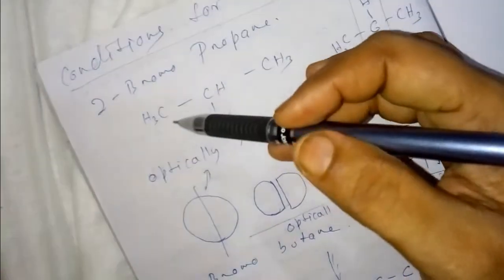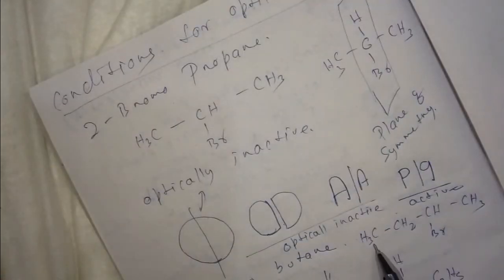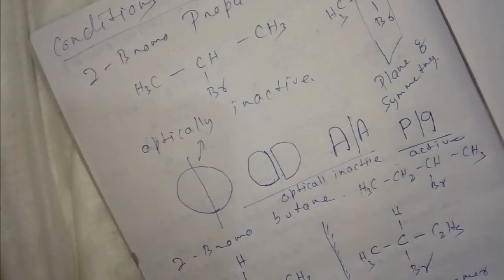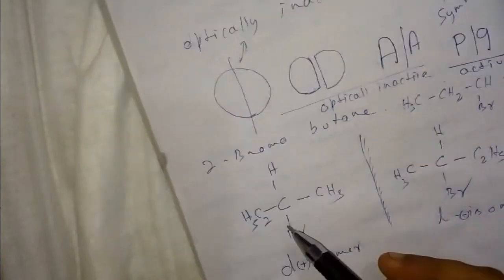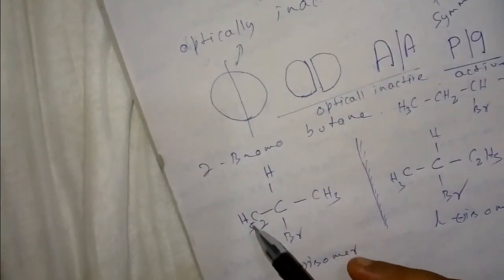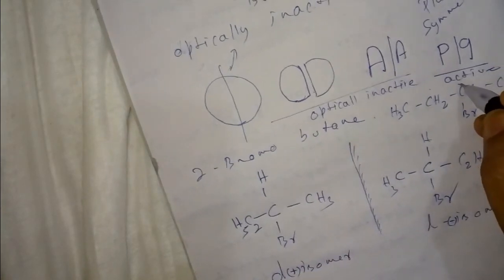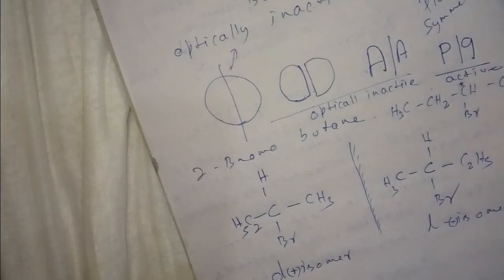This carbon has two identical groups, CH3, CH3. But here one is CH3, another is C2H5. That means four different groups are attached to the carbon. So this type of carbon is called asymmetric carbon or chiral carbon.